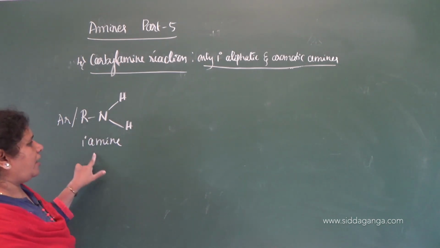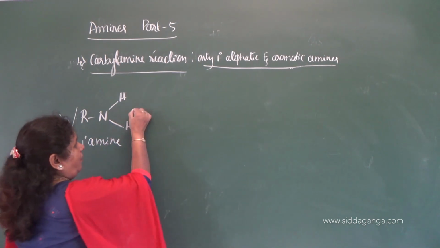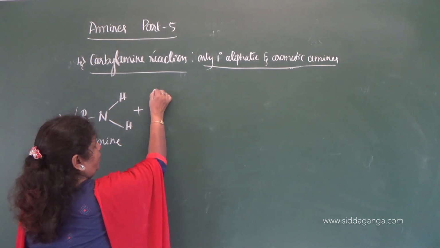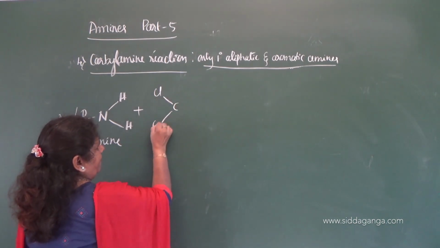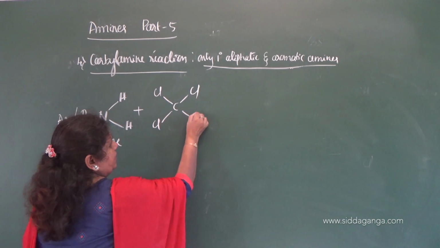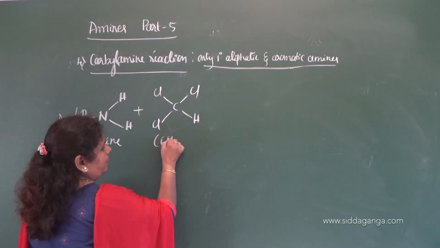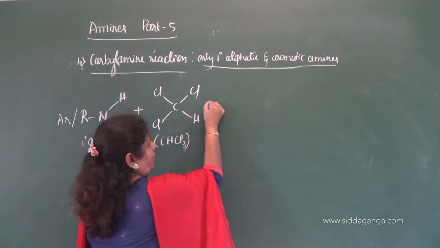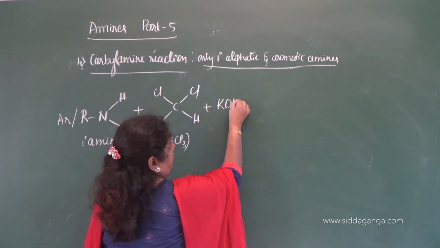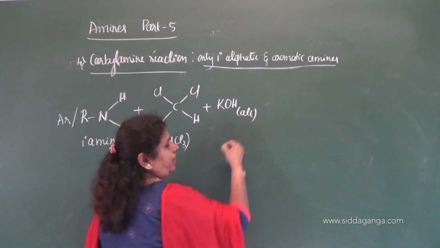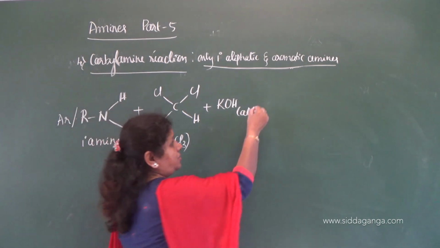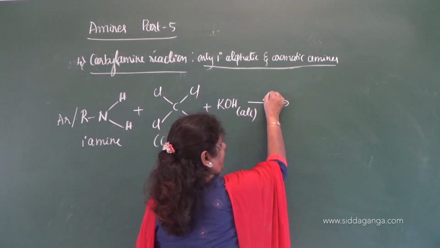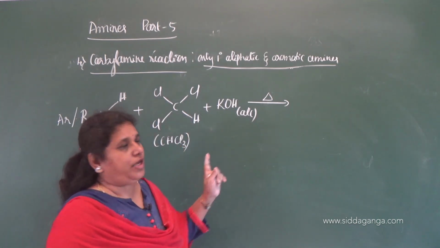Aryl or alkyl primary amine, when it is heated with chloroform, CHCl3, I have written CHCl3 like this. When it is heated with alcoholic KOH, the mixture should be heated with alcoholic KOH.